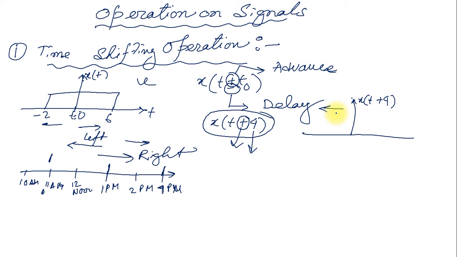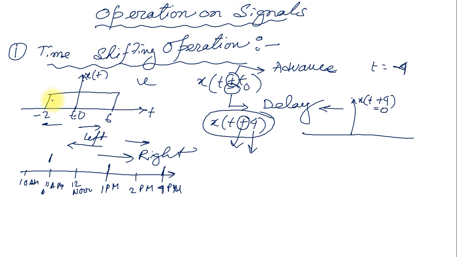It will be clearer if you put an equal to sign on this. Then you can get the starting point of t. How? If you place t plus 4 equals 0, then t equals minus 4.